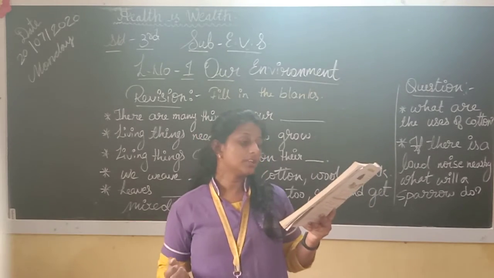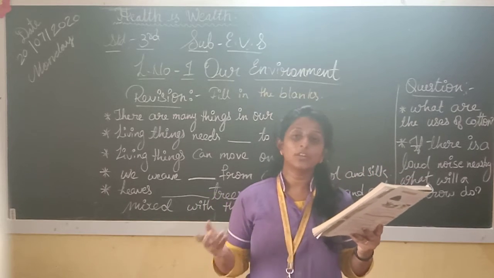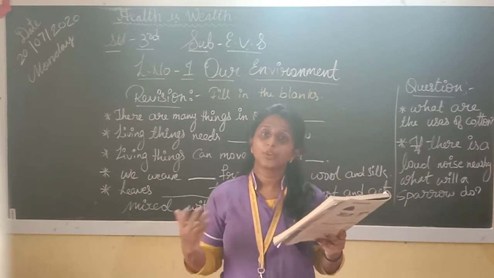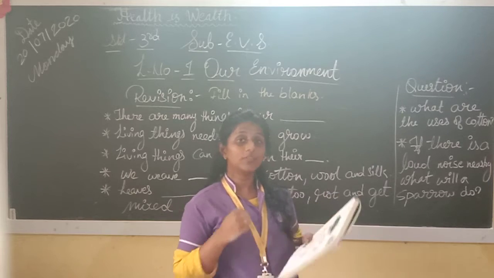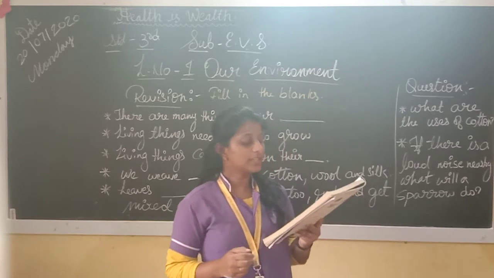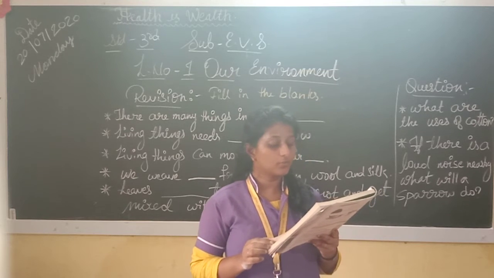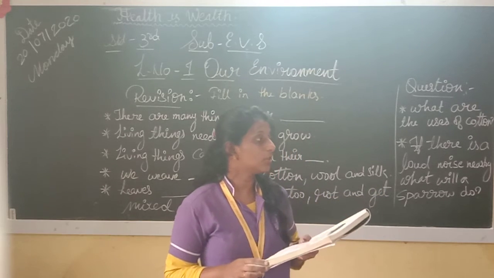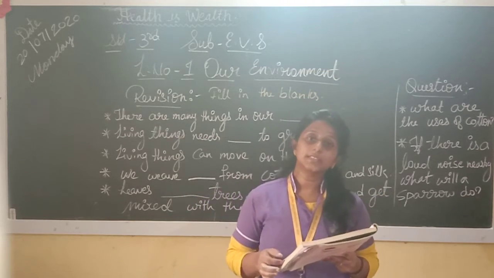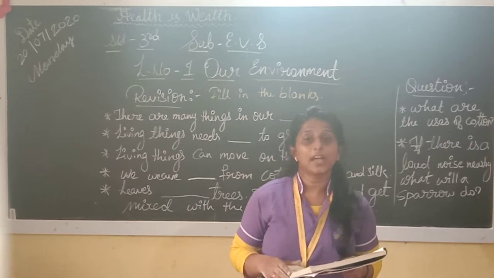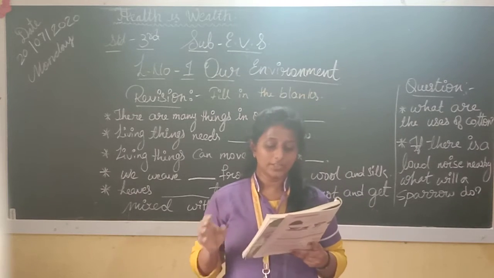A railway engine, is it a living or non-living thing? The railway engine is a non-living thing, but it runs. Wood comes from trees, which are living things. A chair is made from wood. A chair is non-living.